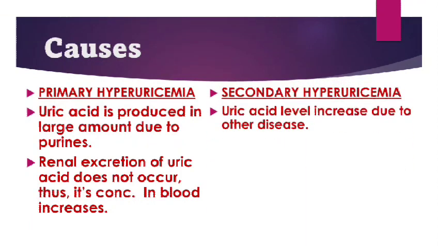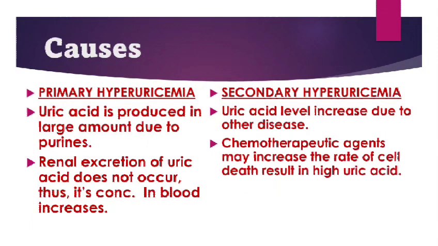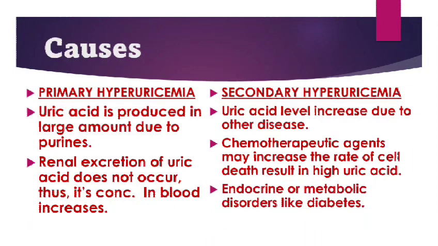In secondary hyperuricemia, the uric acid level increases because of other diseases or conditions. It may be because of chemotherapeutic agents or cancers, which may increase the rate of cell death, and as a result can increase the uric acid level. It may also result from several endocrine or metabolic disorders like diabetes or acidosis. These can also result in secondary hyperuricemia.